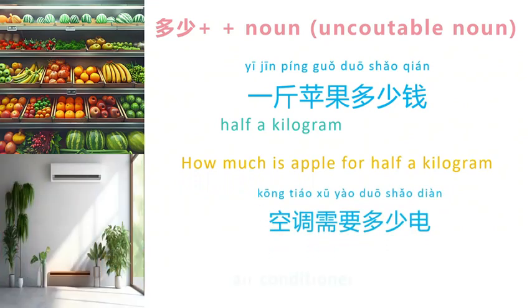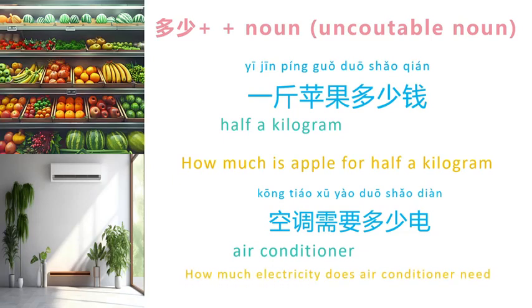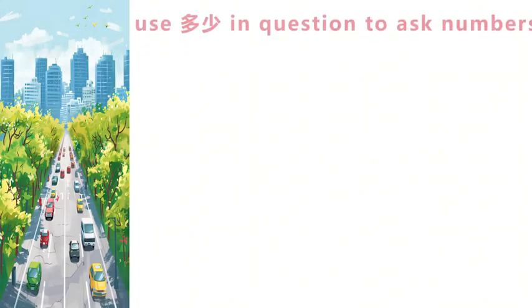空调需要多少电? 空调 means air conditioner. So this sentence means that how much electricity does air conditioner need? In the last situation, we can use 多少 to ask about numbers. For example, mobile phone number, email address, and many others.